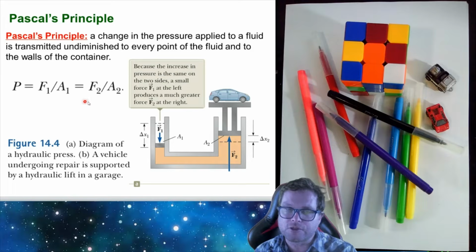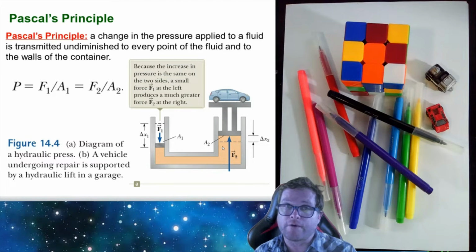These two terms are going to be equal because the pressure is equal. And as shown in this diagram, it refers to a hydraulic press. So what has happened: a vehicle undergoing repairs is supported by a hydraulic lift in a garage. What actually happens is you'll have a mechanic who is applying F1. F1 will be a relatively small force applied to a small area. This results in a large force applied to a large area.